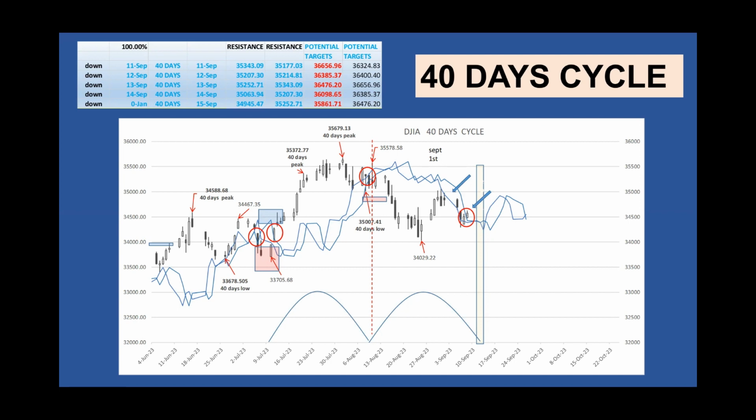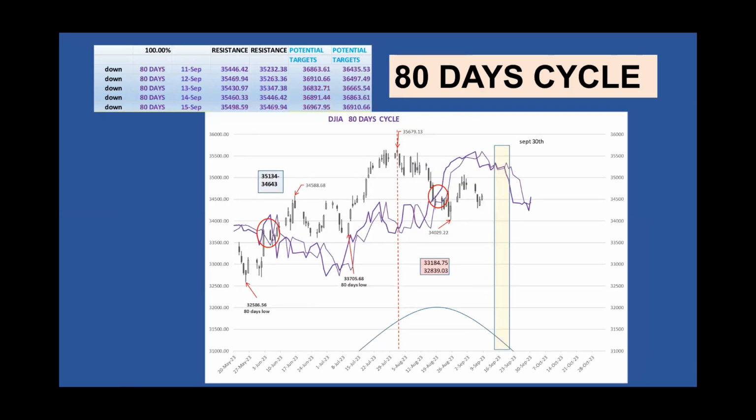If Monday the market confirms the crossing by moving sharply up, then the option of August 25th being the 40-day low, and at the same time the 80-day cycle low, has to be considered. See the previous video. Before validating the upside target, we need confirmation from the market first, before jumping into any trade.